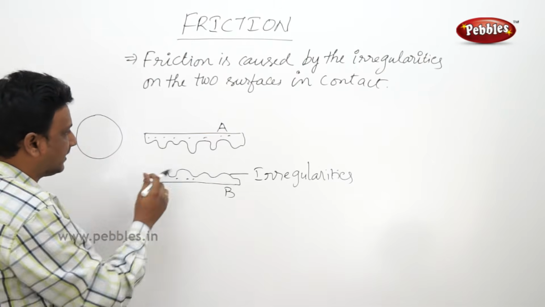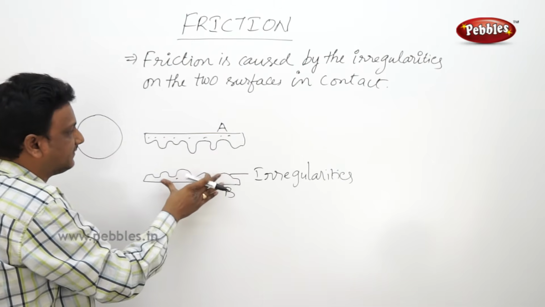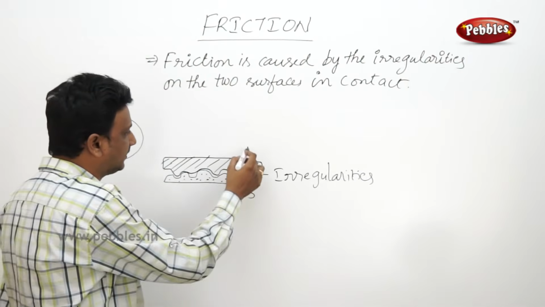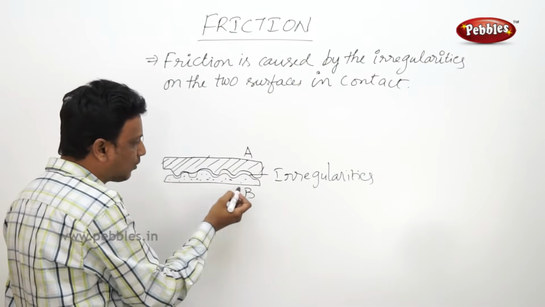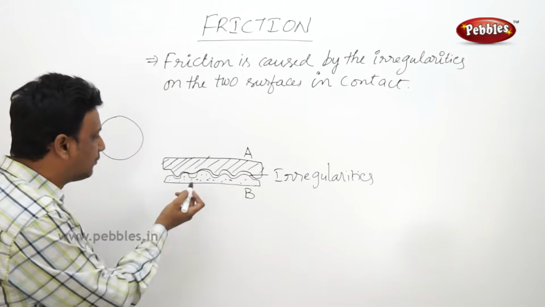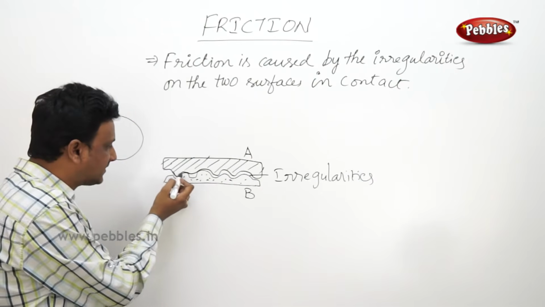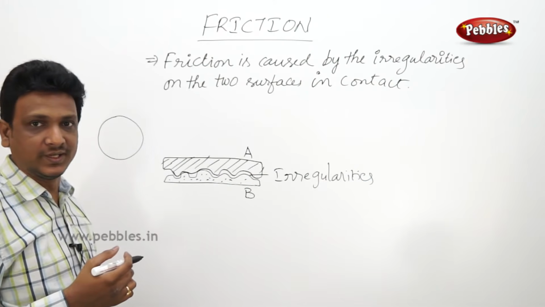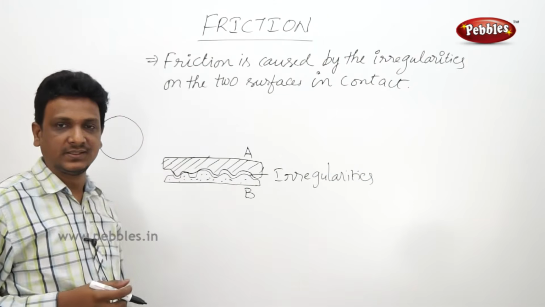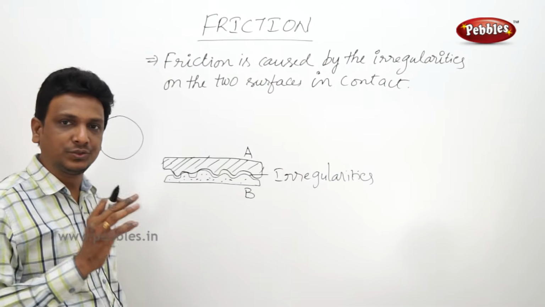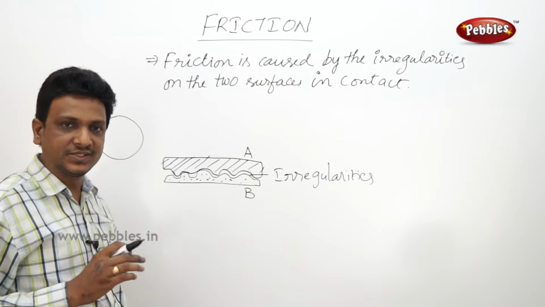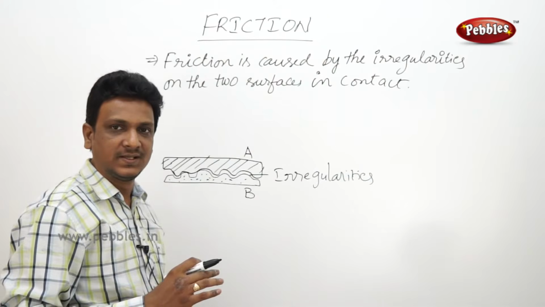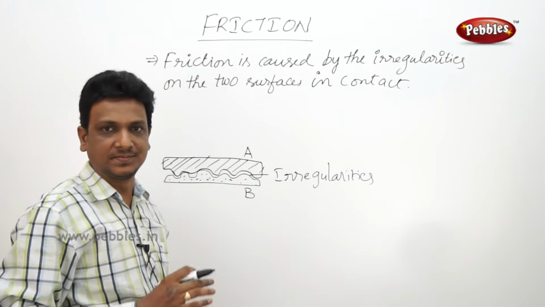Now let us see. Let me bring both the surfaces in contact. Now you see I brought surface A in contact with surface B. You can see that the patterns are interlocking. As they are interlocking, sliding is difficult. That is the reason when you roll a ball on the floor, it rolls to some distance, and after that naturally it stops.